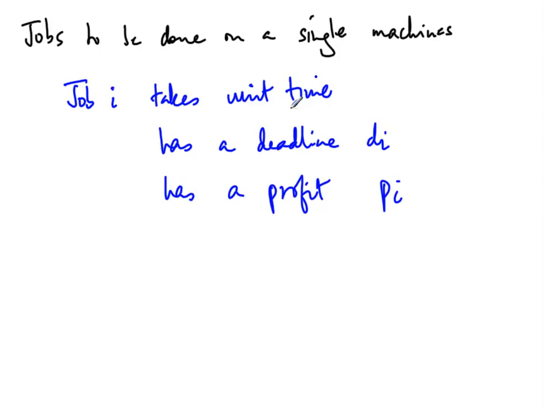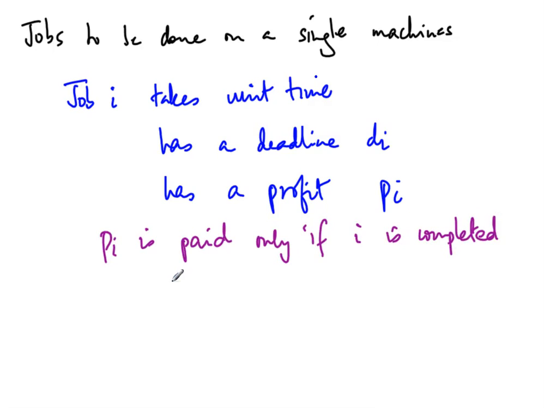Each job takes unit time. So the amount of time it takes to finish is just 1 unit of time. But each job has to be finished by a certain deadline and it has a certain profit. And of course, you get this profit only if job i is completed before di, so within its deadline.